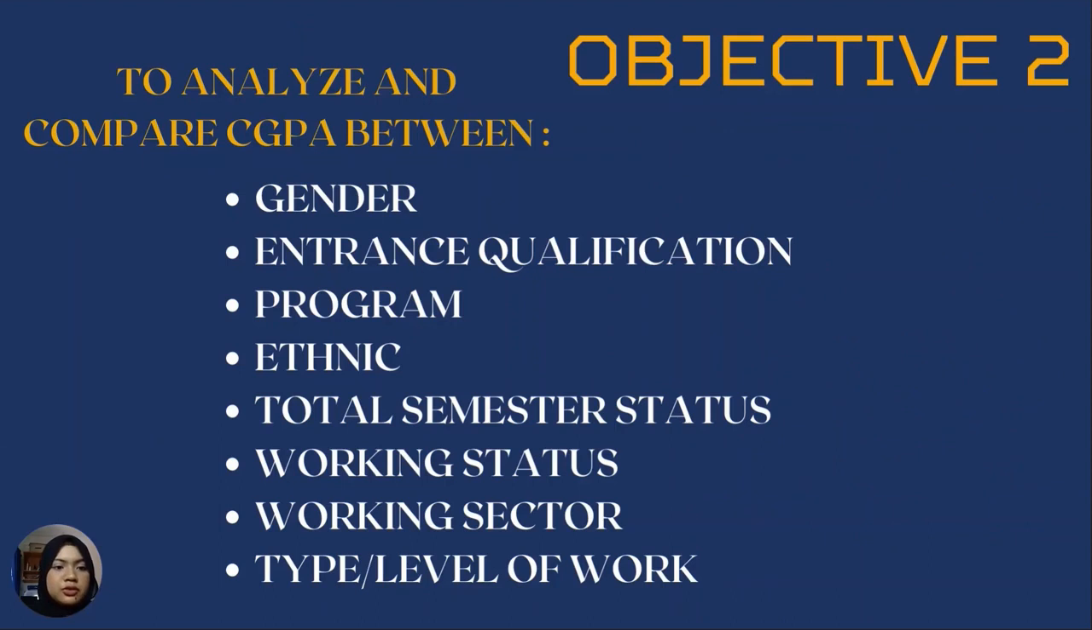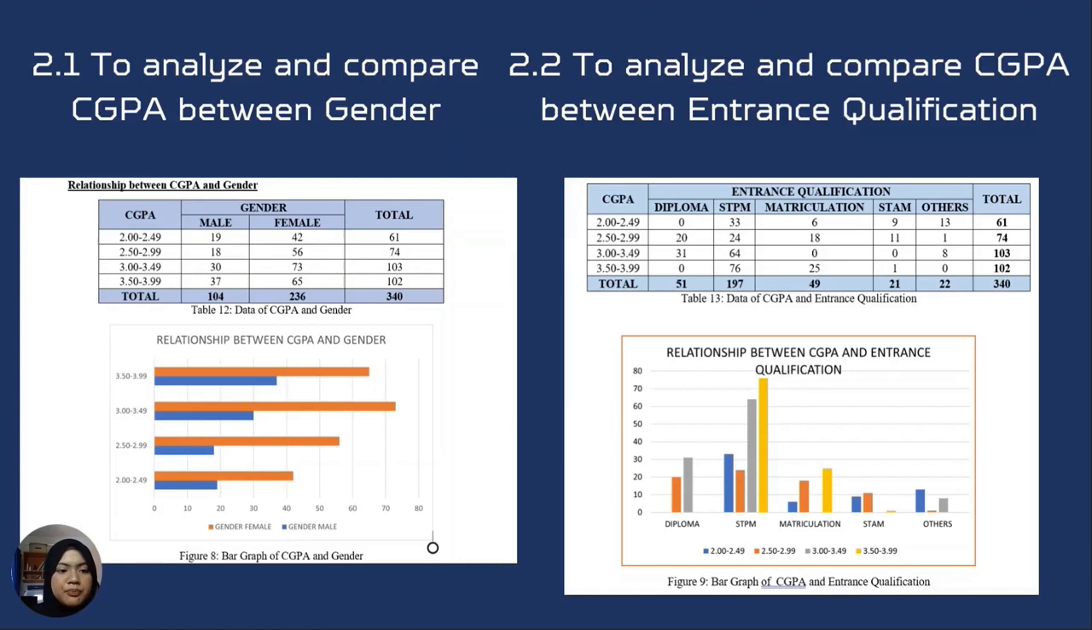For Objective 2, to analyze and compare GPA between gender, interest qualification, program, ethnic, total semester status, working sector, type or level of course. To analyze and compare GPA between gender. From the graph, the highest frequency for the female alumni is in class 3.0 until 3.49. It means that most of the female alumni get GPA in class 3.00 until 3.49, while the highest frequency for the male is in class 3.50 until 3.99. The alumni who graduate with the highest GPA will mostly be male.